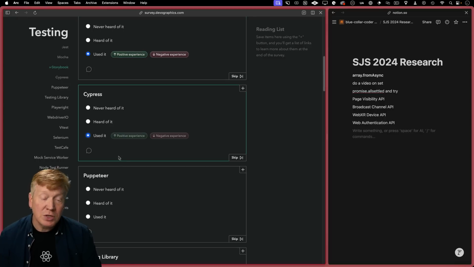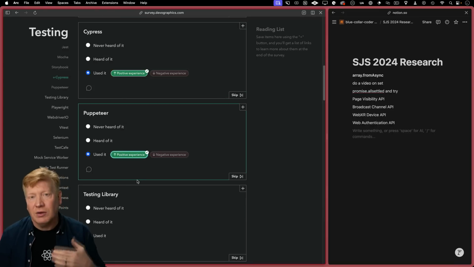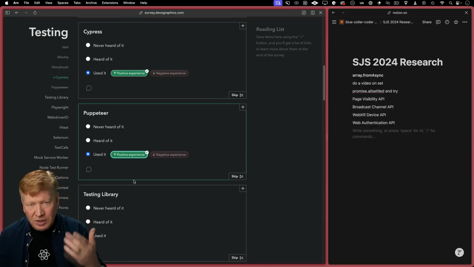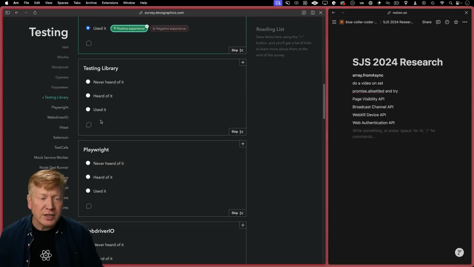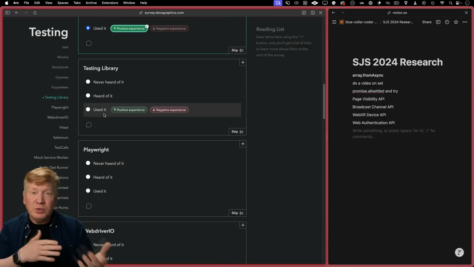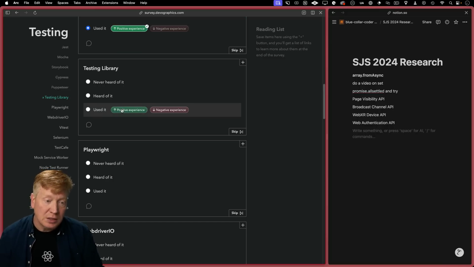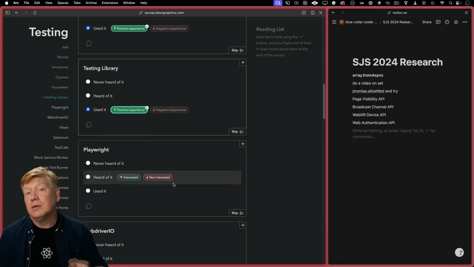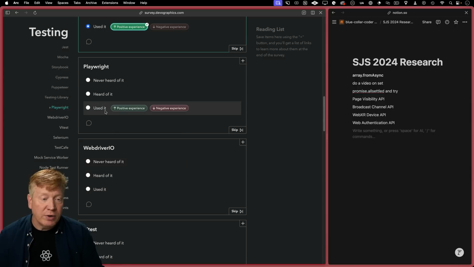All right. Cypress. Yep. I've used it. It was good. Yeah, actually really good. Puppeteer. Yep. Used it. Good. That's an automation library for browsers, just like Cypress. Testing library. So this is your unit test stuff for React. You're not actually running in the browser, so it's a lot faster and more reliable. Used it. Love it. Very good. Don't use browser automation if you can use testing library. I'm telling you, please.